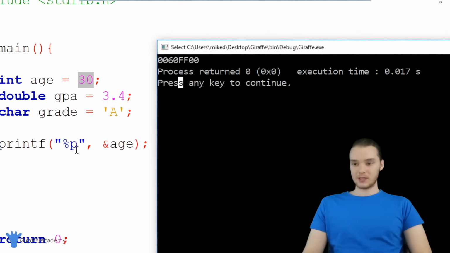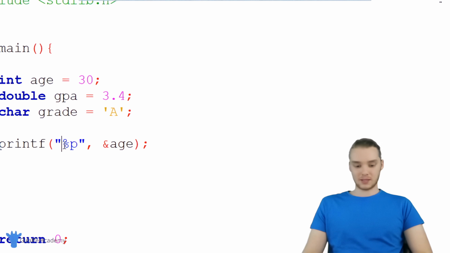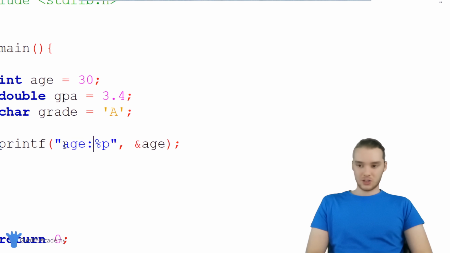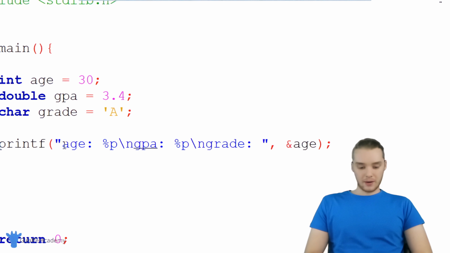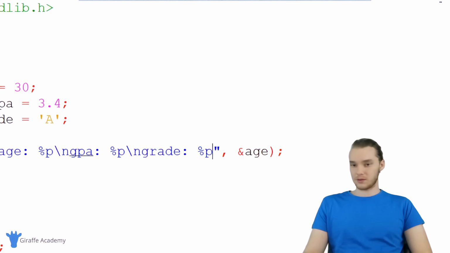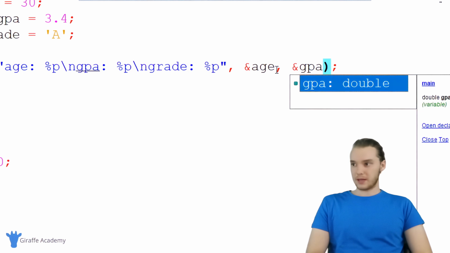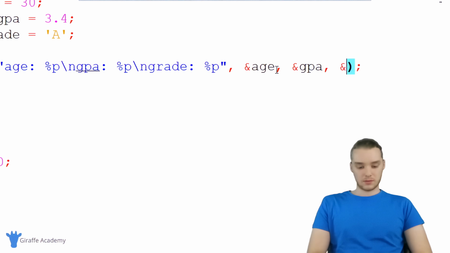I could do the same thing for these other variables. So why don't I format this a little bit? I'm going to say here age, and then I'm going to make a new line, and we're just going to say GPA. And again, I'm going to print out another one of these addresses, and we'll do one for grade, and we'll print out the address. So now I can just modify this a little bit. I can just say GPA and grade.